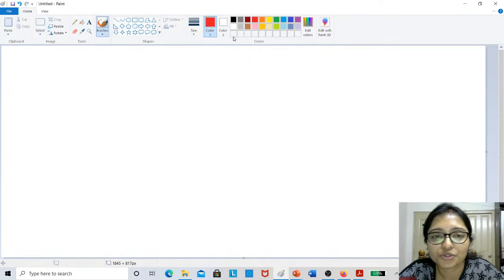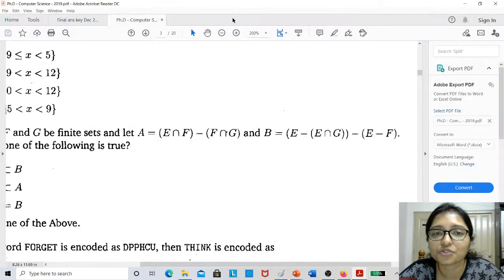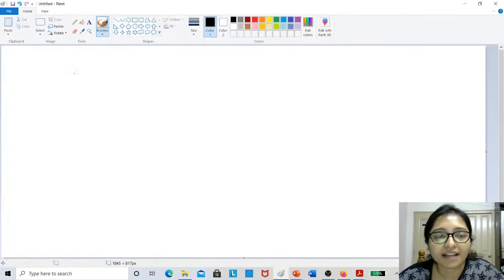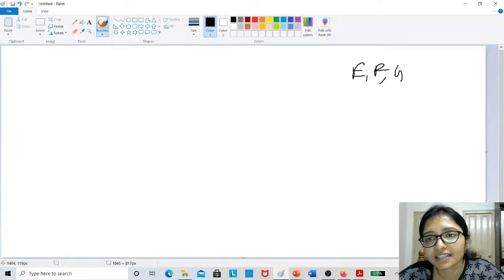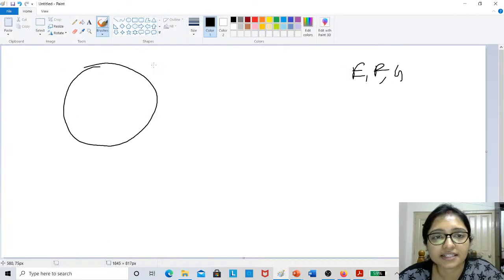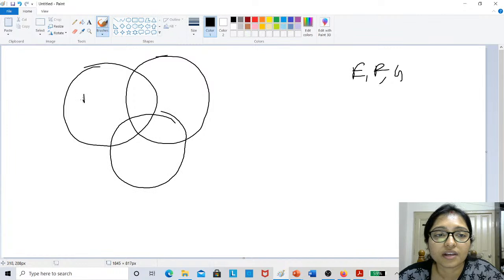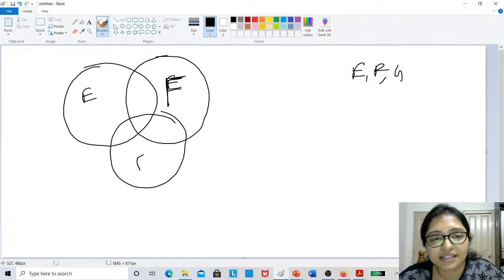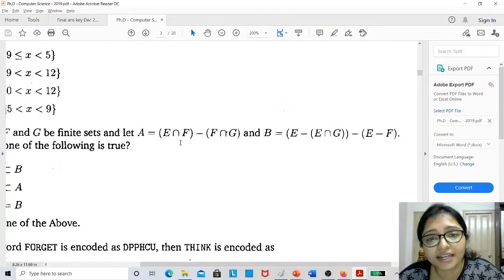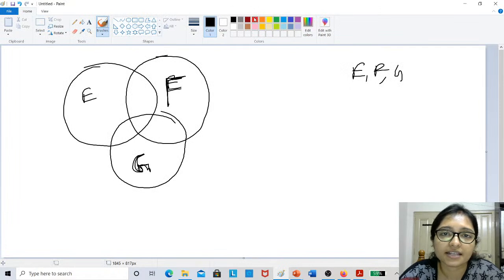See and try to understand this, and we will try to solve it. I am taking E, F, and G, 3 sets were there, right? So I am taking it like that: here it is E, here it is F, and here it is G, right? E, F and G. So from here it is telling E intersection F. E intersection F means definitely this area.